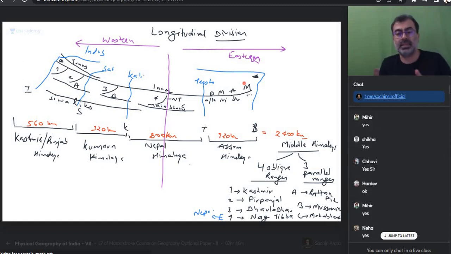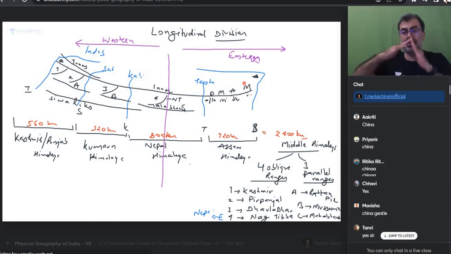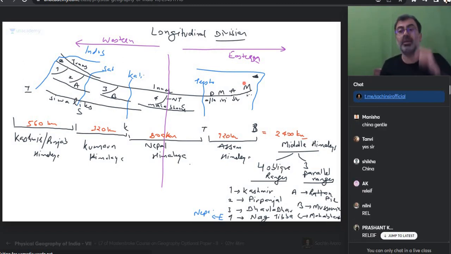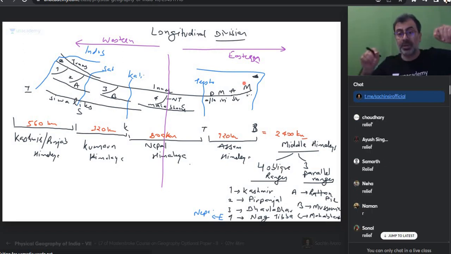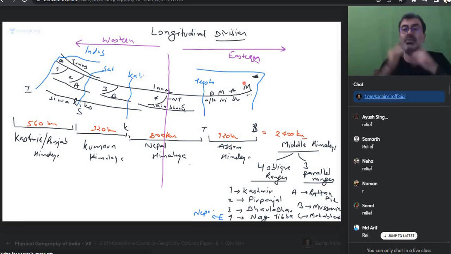Gentler towards Indian side or Chinese side? So gentler towards Chinese side. Indian side is steeper. We are pushing. Do we get that? When I say gentle and steep, what am I talking about? Structure or relief? Relief of Himalayas. So if a question comes on relief of Himalayas, what will you say? It is an arc-shaped mountain range, gentle on the sides of China, steep on the sides of India. That's one thing. All we have about relief, we'll talk about that.